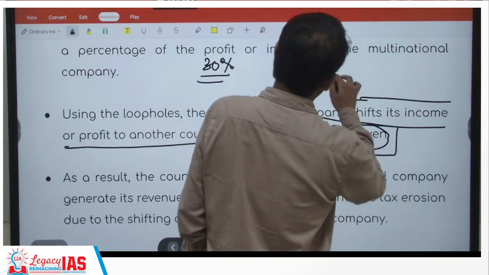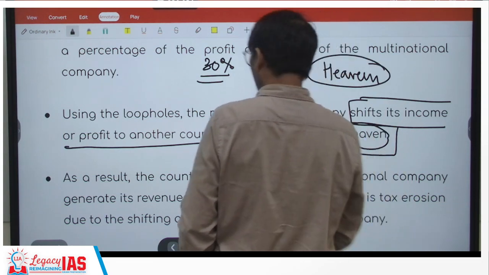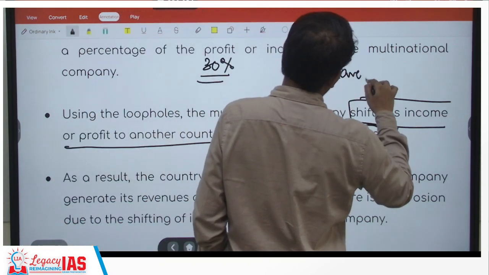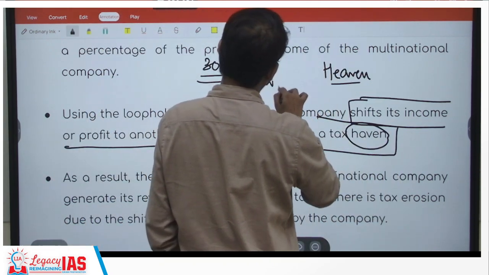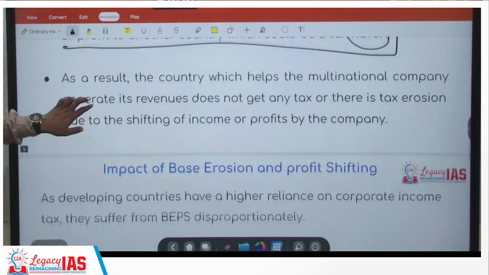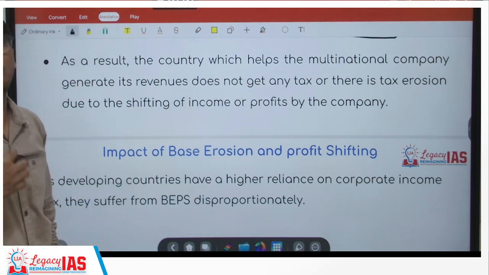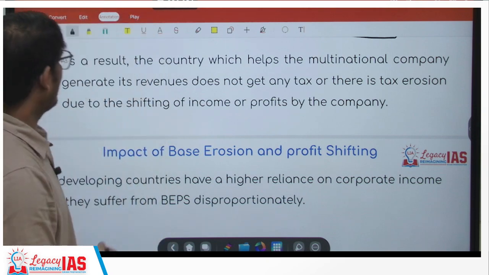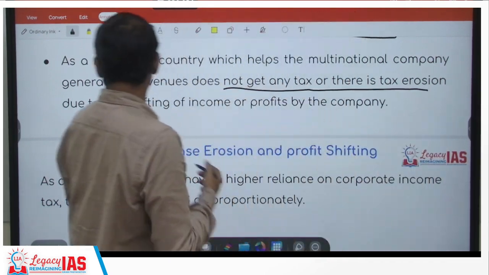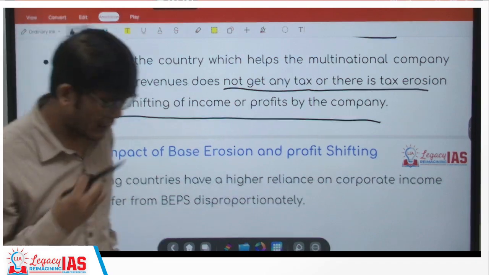Remember the spelling. It's not H-E-A-V-E-N, heaven, that is Jannat. It's not that. It is a haven, H-A-V-E-N. Tax haven. Okay. Now because of it, what happens is the multinational company does not have to pay a higher tax, right? It generates its revenue, does not pay tax, or there is tax erosion due to the shifting of income or profit. So either they do not pay any taxes or pay a reduced amount of taxes.